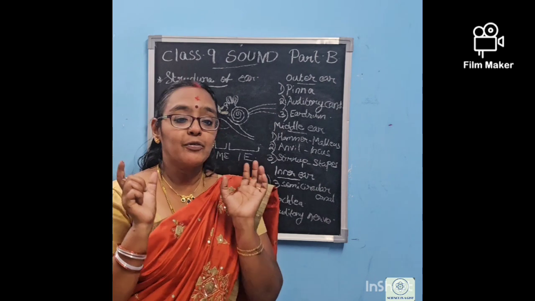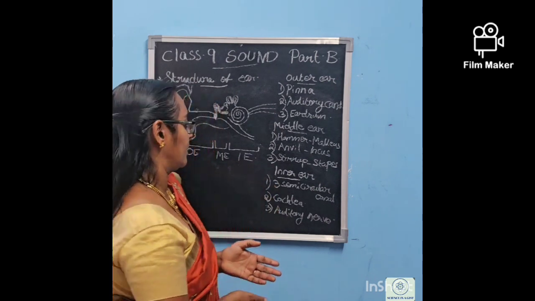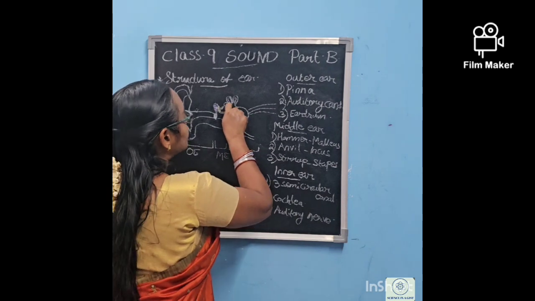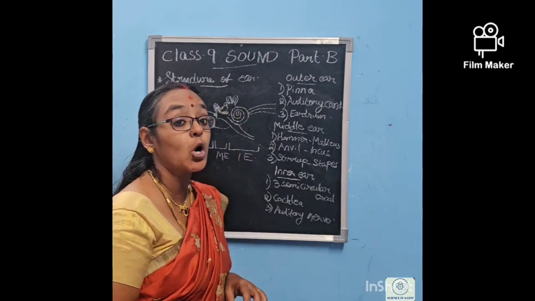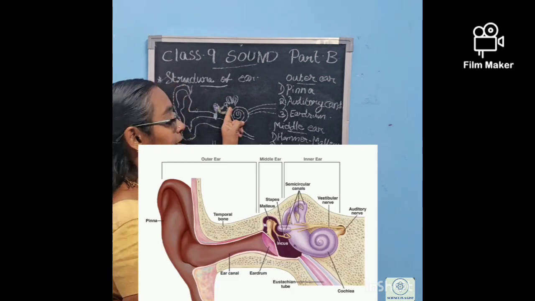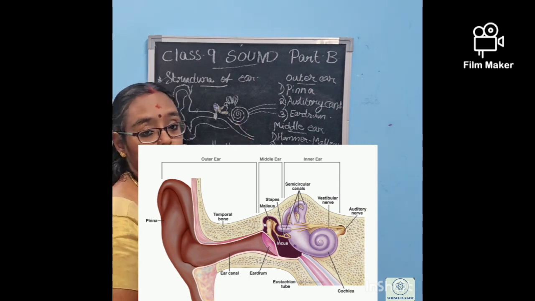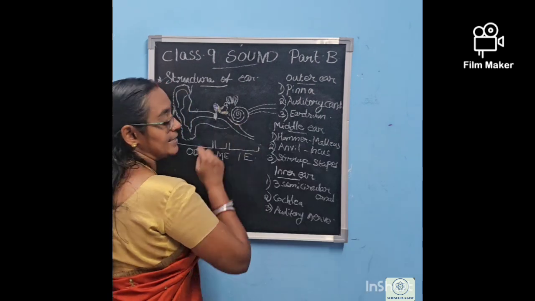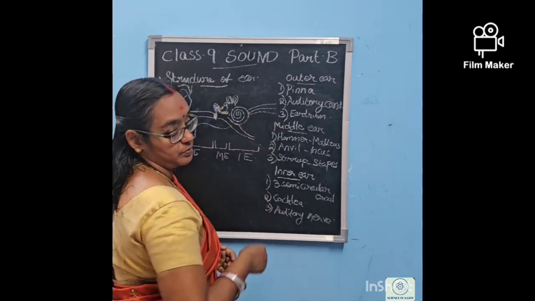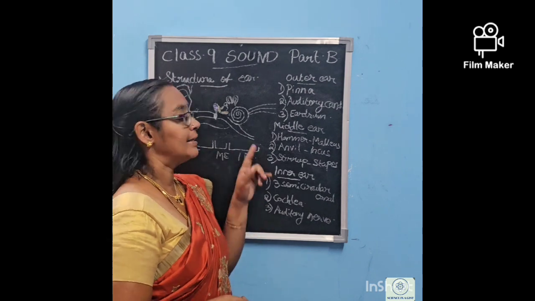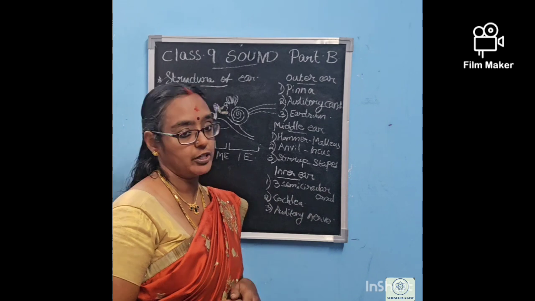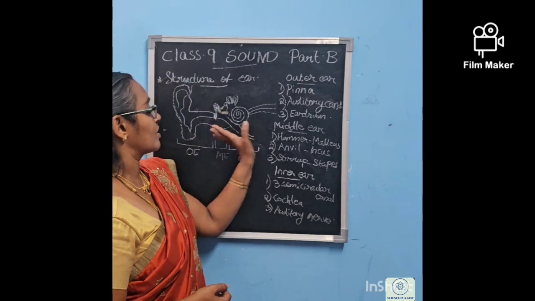After the middle ear, we are entering into the inner ear. The inner ear consists of three semicircular canals. There is also something spiral in shape, which is called the cochlea. Three semicircular canals as well as the cochlea are present in the inner ear, and the cochlea is attached to the auditory nerve. So these are the main structures of the ear.